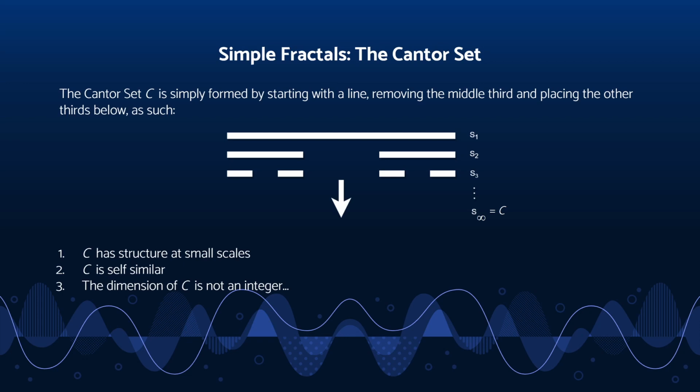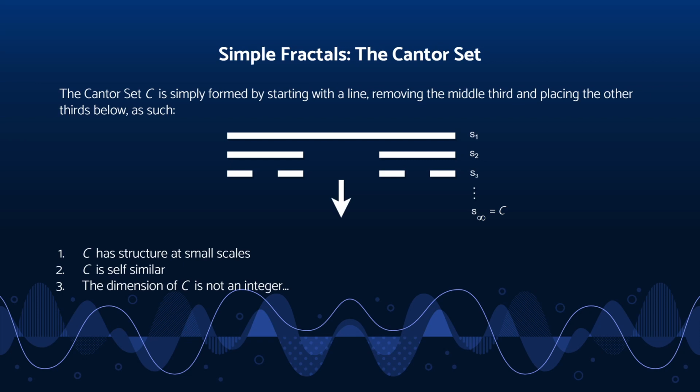It has structure at small scales, which means we can zoom in arbitrarily much and we are always going to see this structure. The Cantor set is also self-similar. So in addition to seeing structure at arbitrarily small scales, we will also see the same exact structure throughout.